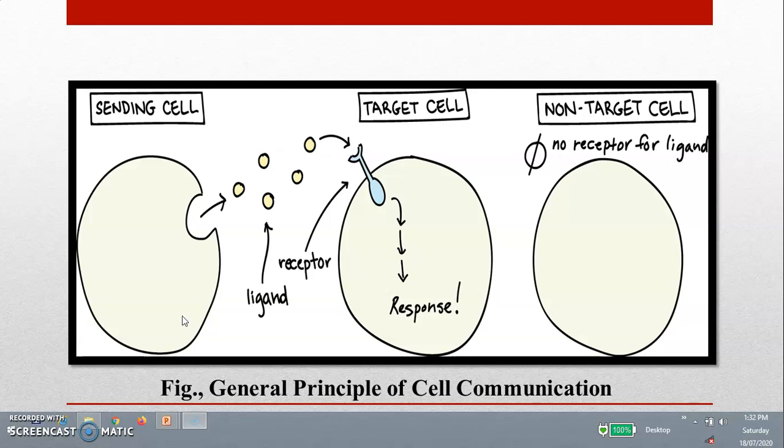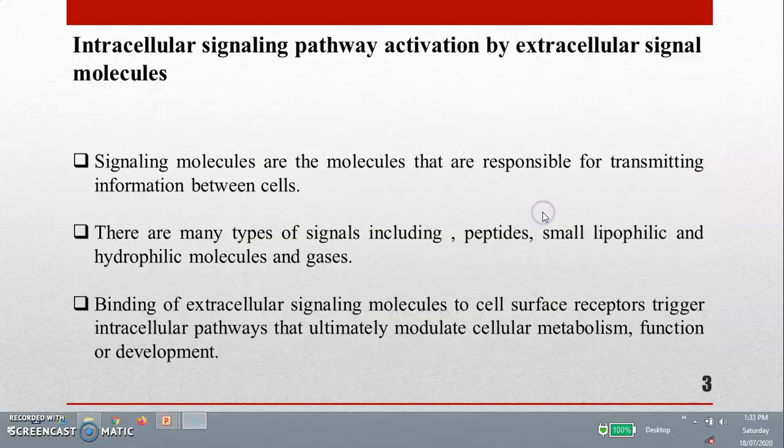These are the principles of cell communication. The signaling cell sends the signaling molecules to the target cell, and these signaling molecules bind to the receptors present on the target cell. After the binding, it activates the intracellular pathway and gives the cellular response. On the other hand, here is a non-targeted cell. Here is the absence of receptor, which is why it doesn't get any cellular response.